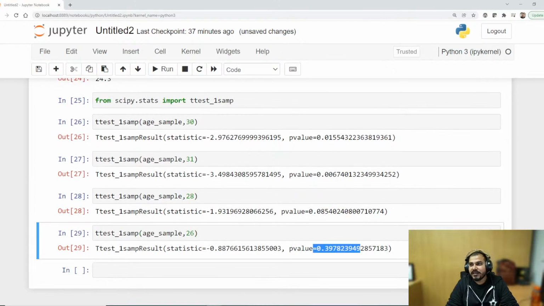So here you can see, and I've just taken a small example. Usually in the main scenario, you will have a huge data set to check all these things. So this was an example with respect to the t-test.